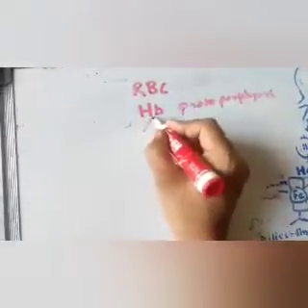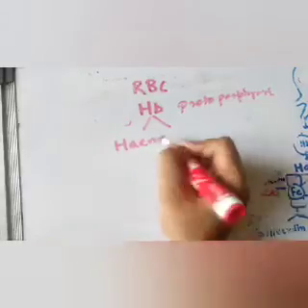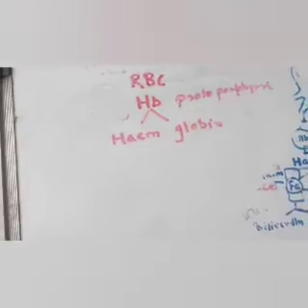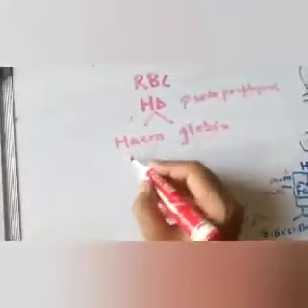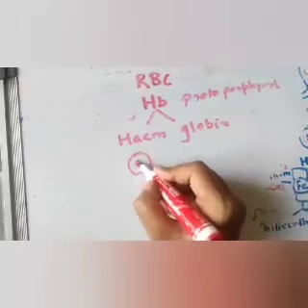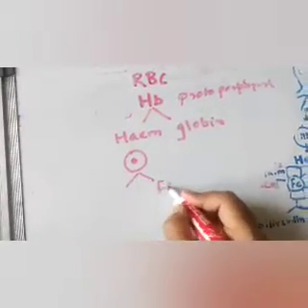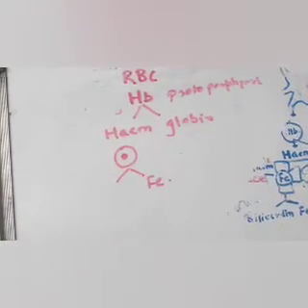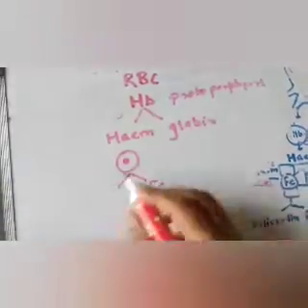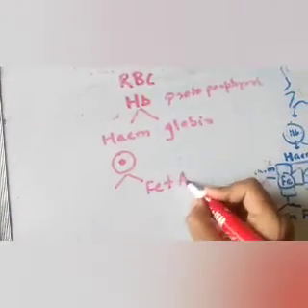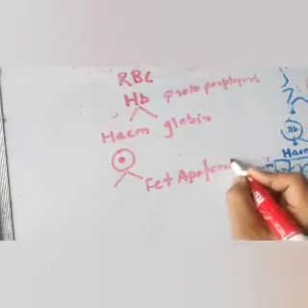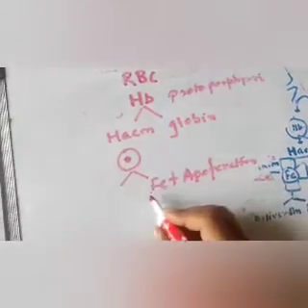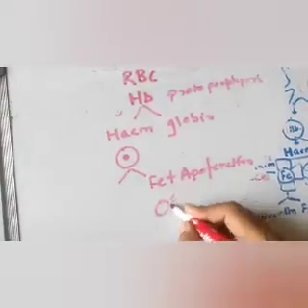Now this hemoglobin is breaking down into heme and globin. Globin will break down again into amino acids, and the amino acids will be reutilized in your body. Heme now has the ring and the iron. Some part of the iron will go into the circulation and get attached to transferrin, and some of it cannot be in free form, so it will attach to a protein called apoferritin.